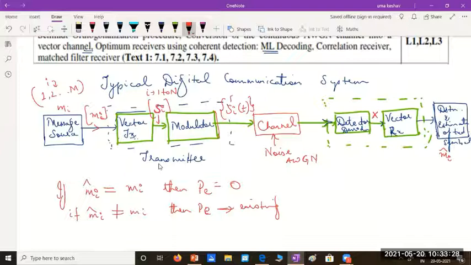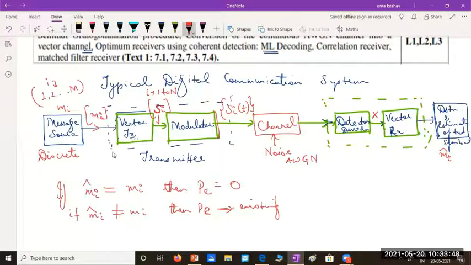So here you can just assume the message source will be discrete in nature. Please remember, this is a discrete message source. This vector transmitter will produce a sequence Si of n numbers. I was telling you this i varies from 1 to n.